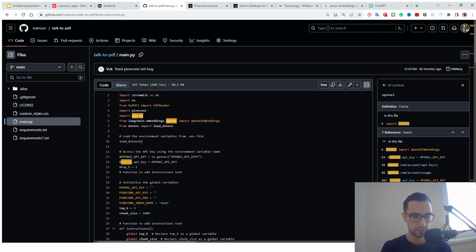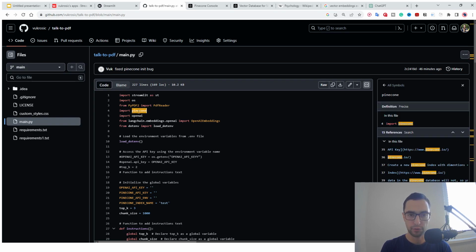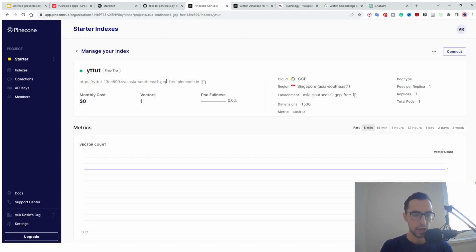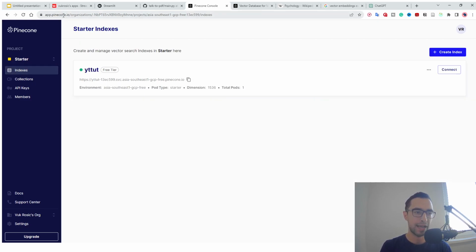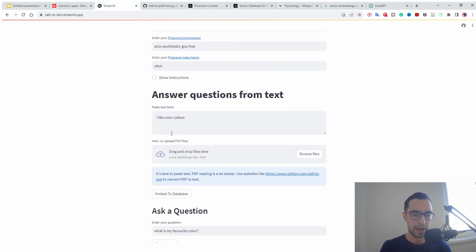Then we have all of these other modules like PyPDF2 for reading PDF files, Pinecone for putting everything into the... One thing I forgot to mention is that we are storing these vectors into this Pinecone database. So this website, pinecone.io, has these indexes, and, for example, I stored these vectors into this database. There is one vector right now because our statement, I like color yellow, has way less than 1,000 characters, so it's just gonna be stored into one vector.